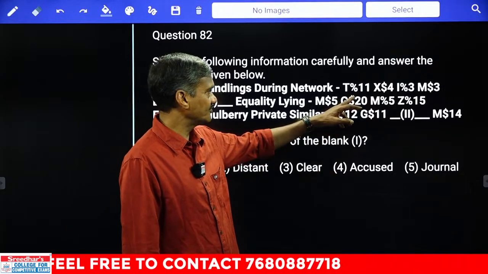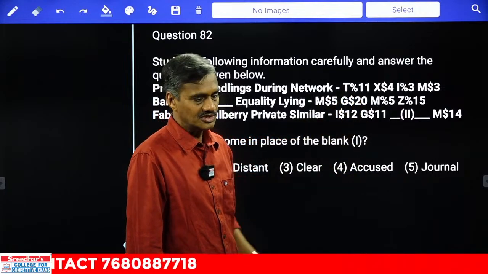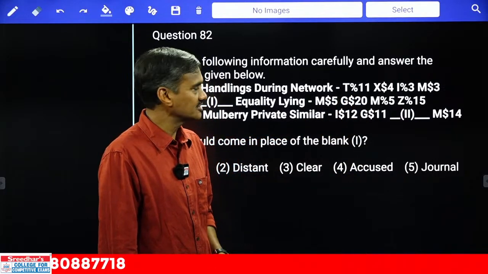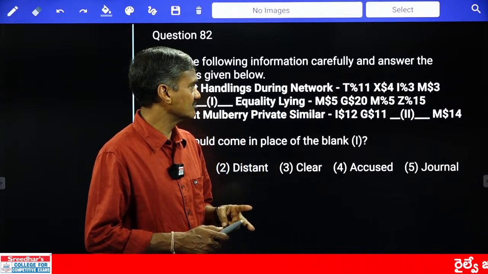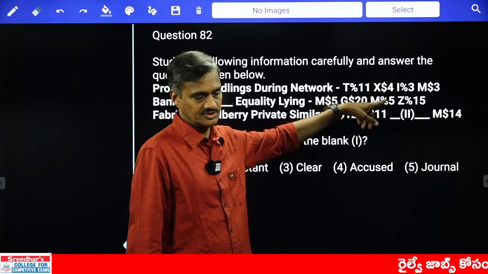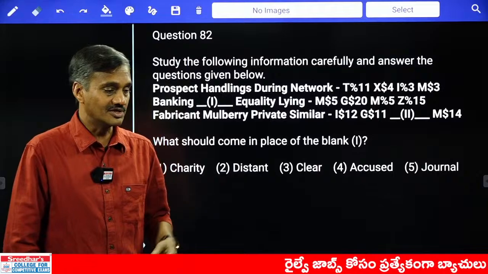Then numbers, if you observe here: 11, 4, 3 and 5, 20, we have more numbers. But as for symbols, if you observe here, there are only two symbols. What are those two symbols? One is percentage, the other one is dollar, isn't it? And whenever only two symbols are there, tell me what should be the logic.